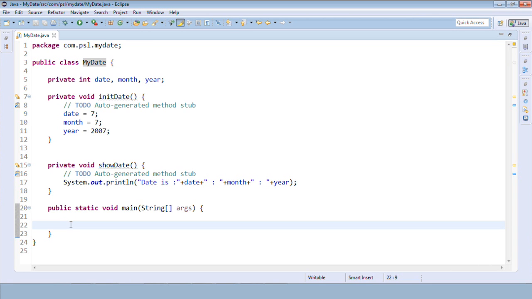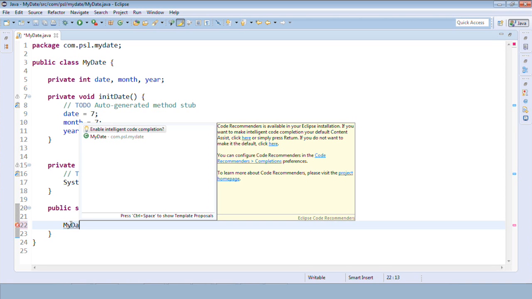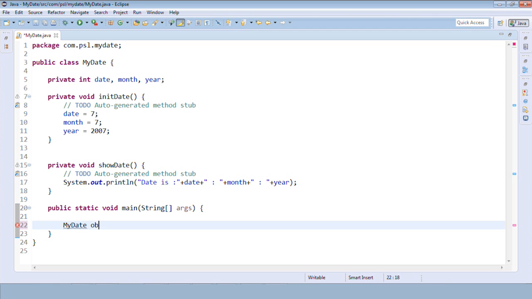So to access the members of the class, we'll create an object of this class. How do we create an object? In case of Java, it is class name, object name is equal to new MyDate. This is how we create an object in Java.